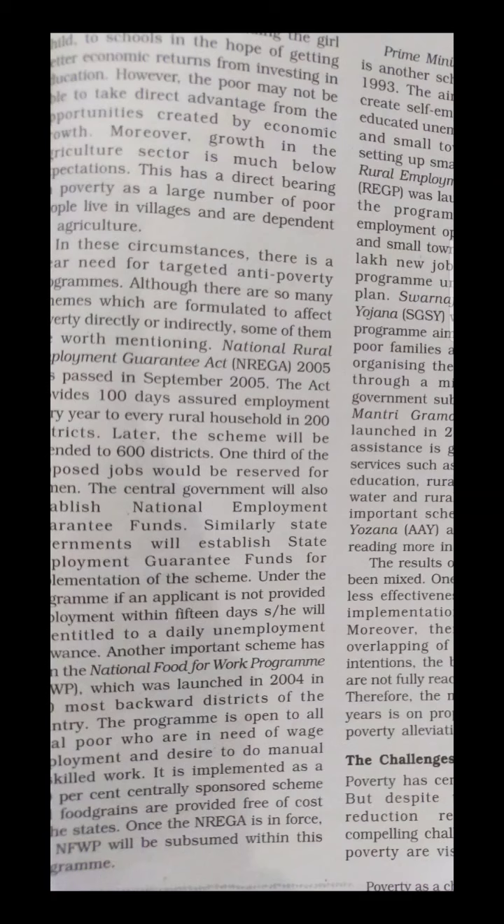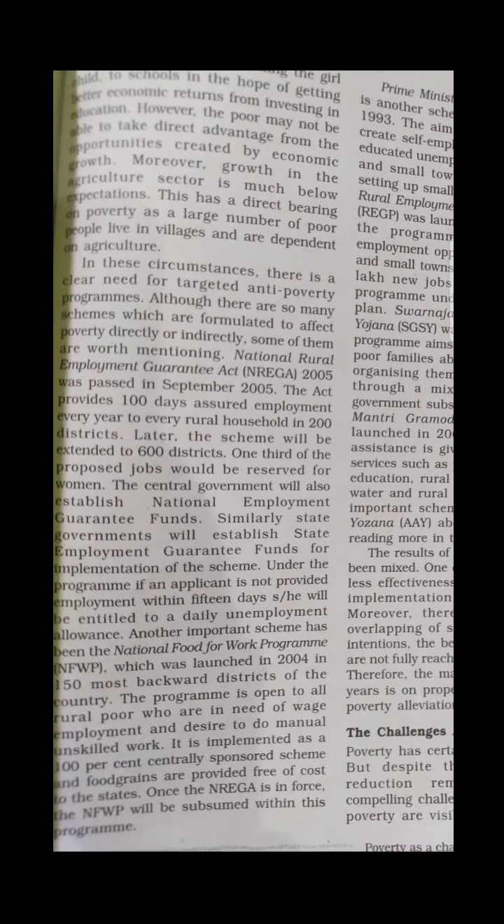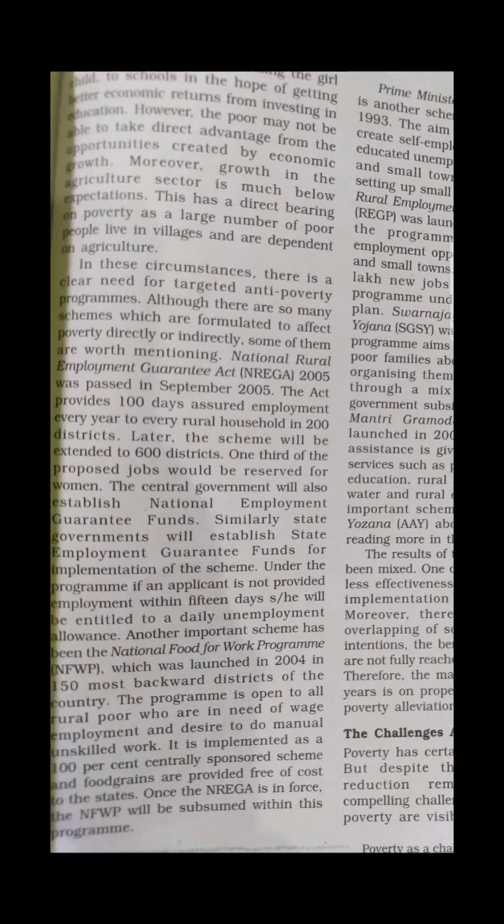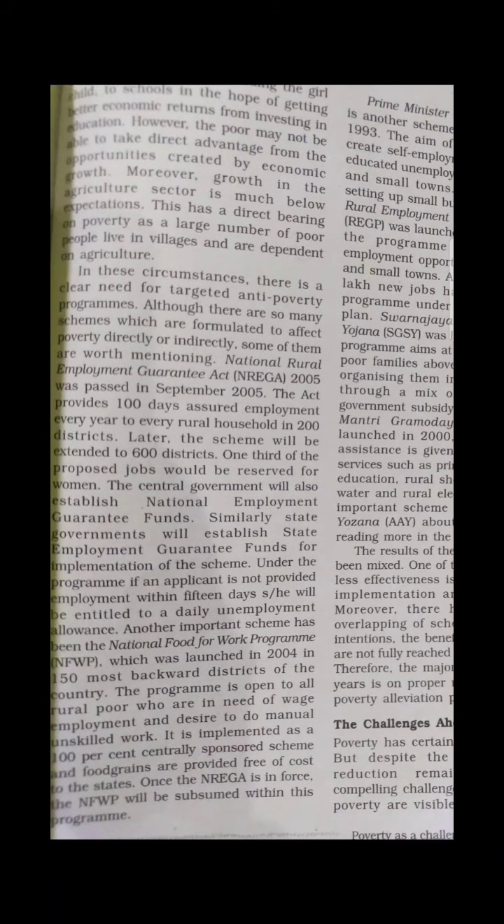This has a direct bearing on poverty, as a large number of villagers depend on agriculture. Along with the economic steps being taken by the government, there are some targeted anti-poverty programs as well. They are making a lot of programs just to bring down poverty. We are going to discuss those programs in detail. The first one is related to the National Rural Employment Guarantee Act, that is NREGA 2005.